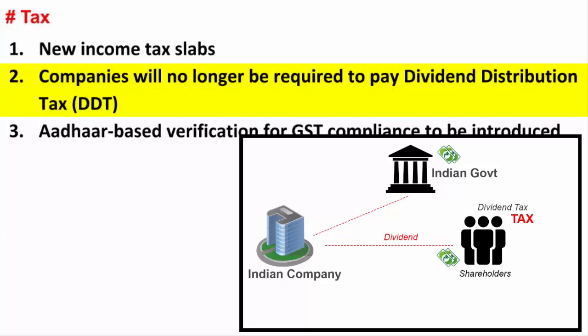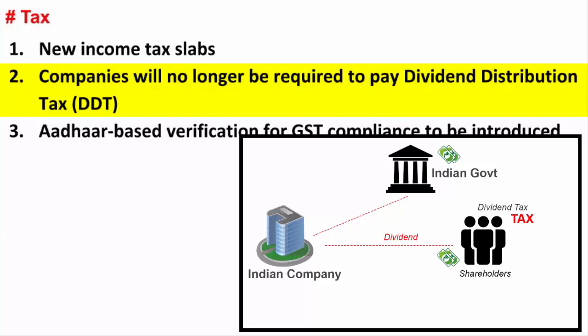To make it simpler, suppose you buy a share of a company. And let's say the company made profit. That means the company is supposed to give you some dividend from its profit. So earlier, companies used to pay a tax called the dividend distribution tax to the government before paying the dividend to the shareholders. And now the government has shifted that burden of tax onto the shareholder who receives the dividend, as per their tax bracket. It is similar to how you get taxed on your interest income from bank fixed deposits.